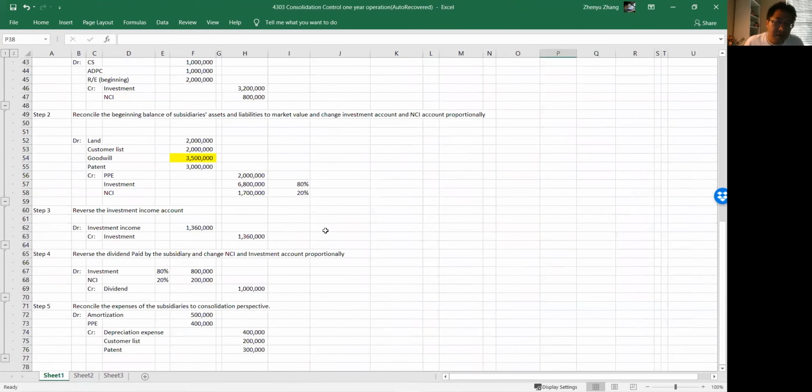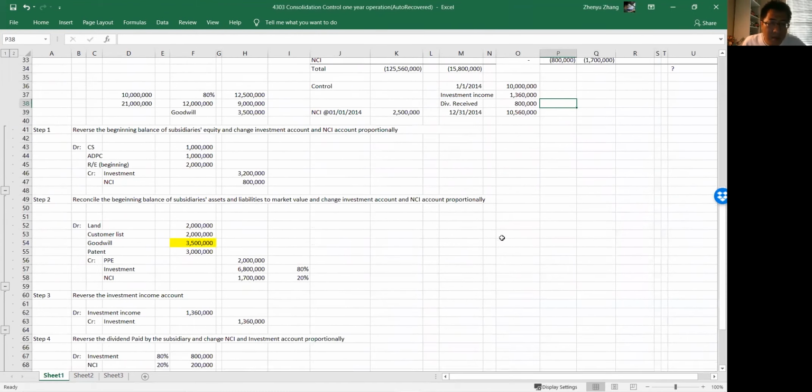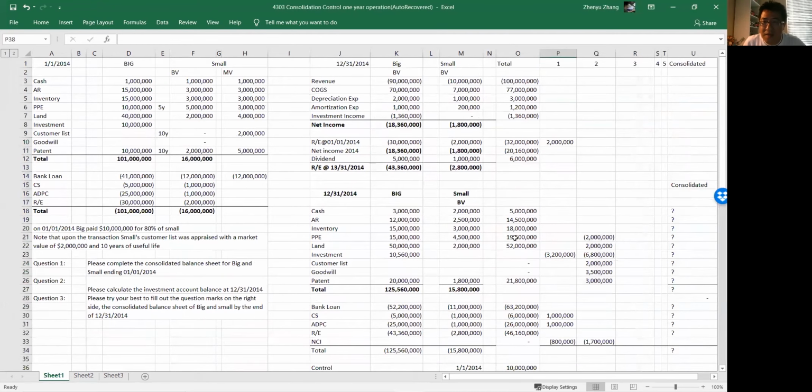Step 3 is much easier. Reverse investment income, 1,360,000. Reverse, we debit, and change the investment account credit in the same amount.